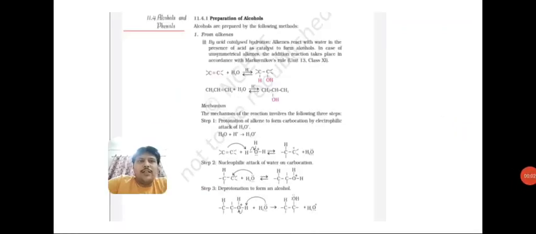So our next topic is preparation of alcohols and phenols. Today we discuss some topics regarding the preparation of alcohols. Students, the first method is from alkenes. What's the condition? When alkenes react with water in the presence of acid as catalyst, they form alcohols. In the case of unsymmetrical alkenes, the addition reaction takes place in accordance with Markovnikov's rule.